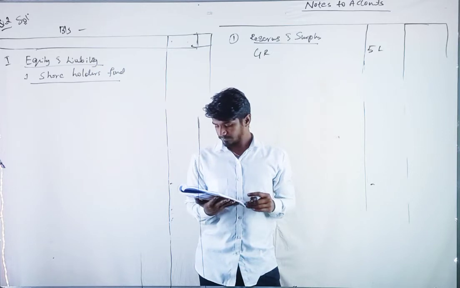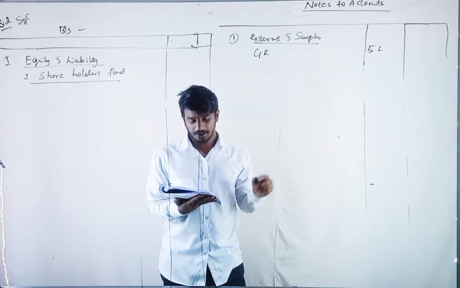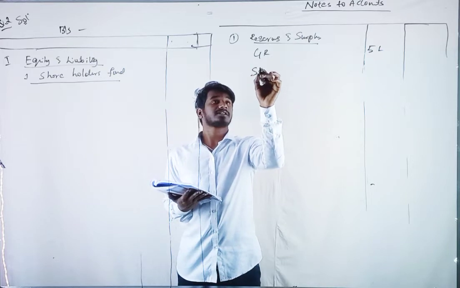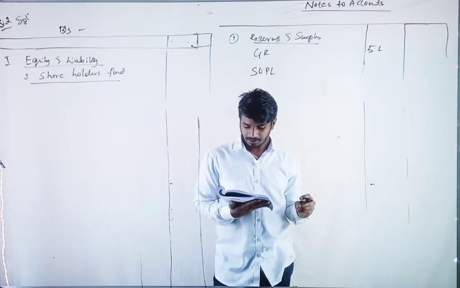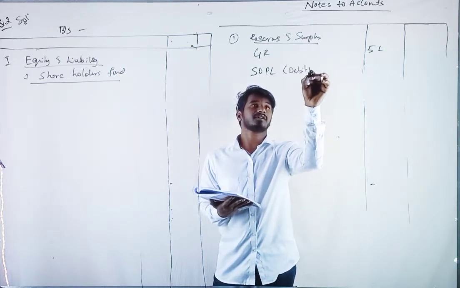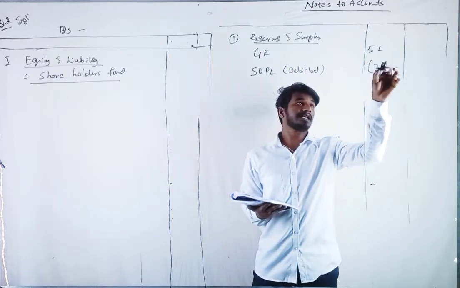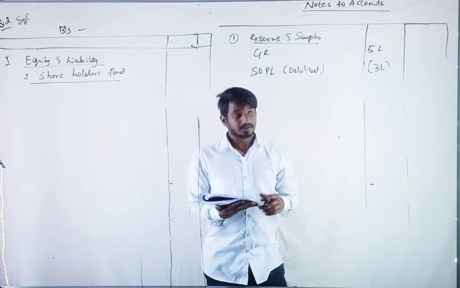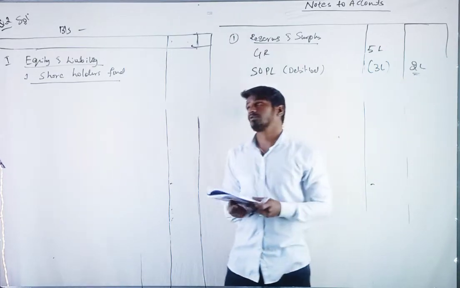Statement of P&L, we have loss. Statement of profit and loss, debit balance, that is rupees 3 lakh. Outer column 2 lakh rupees.